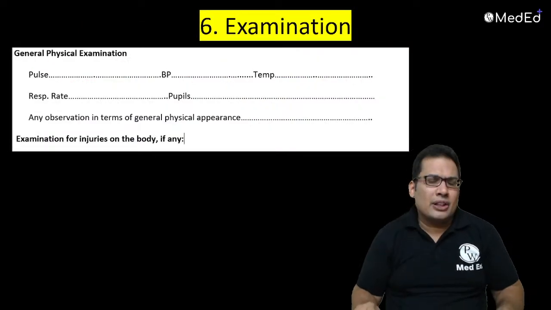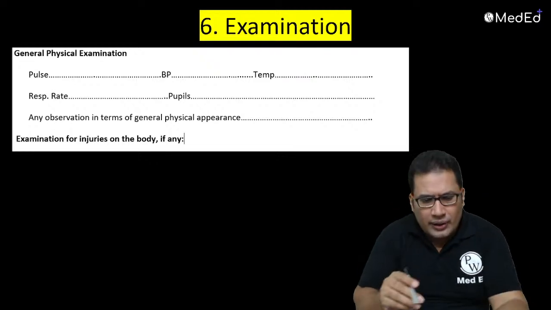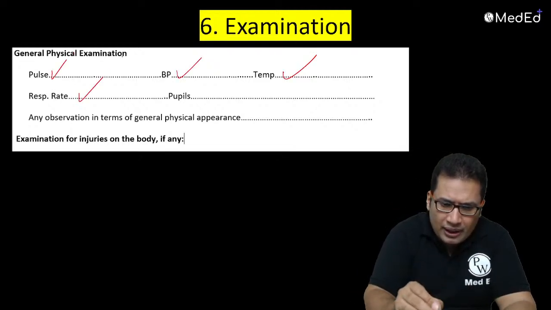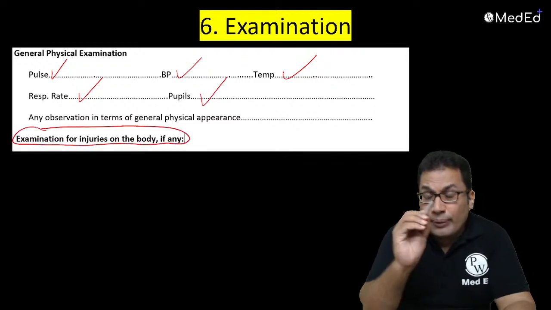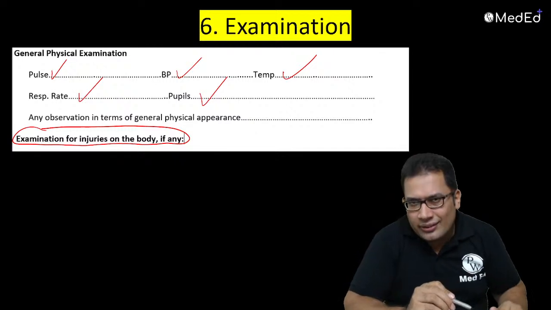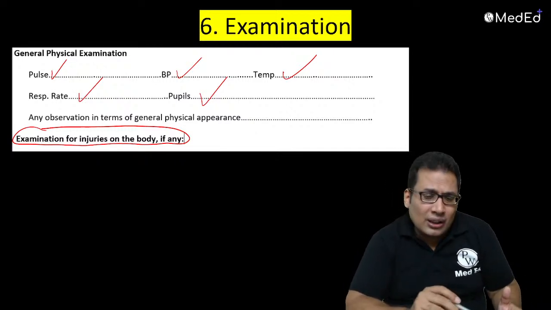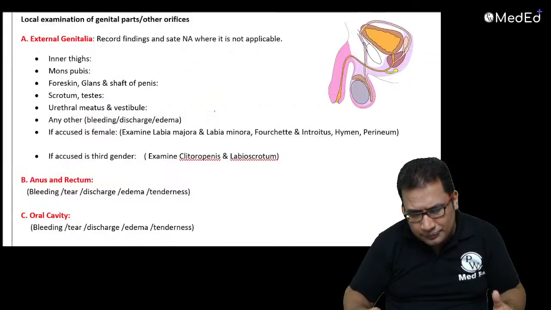Next comes the examination. With examination, the first thing is the general physical exam. You need to measure pulse, BP, temperature, respiratory rate, pupils. If there are any injuries on the body, that is very important. Injuries can be very important evidence, like abrasions, lacerations, scratch marks, bite marks. If present, you can mention them.